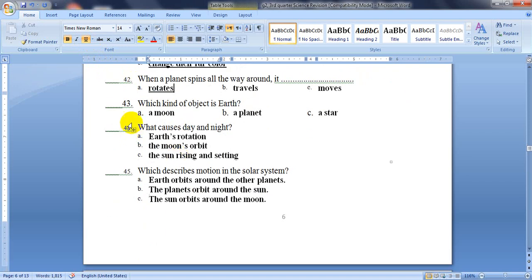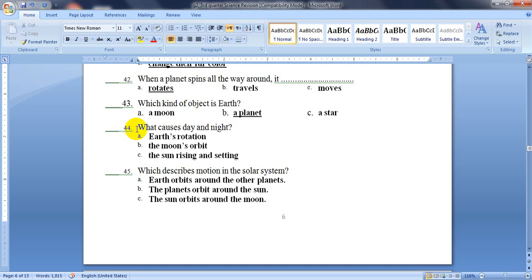The next question, 43. Which kind of object is Earth, our planet? It is, as I said, a planet. Earth is a planet. It is the third planet in the solar system and the only one which has life. It is not a moon and it is not a star.